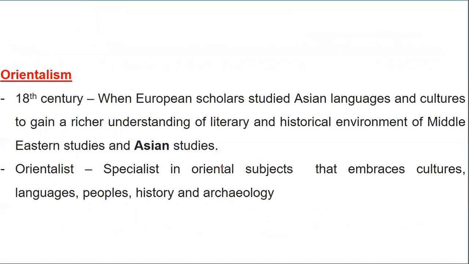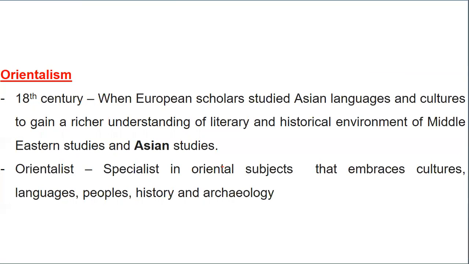Then we have the topic of Orientalism also, because Orientalism, conventional and non-conventional are part of your syllabus. So let's have a quick look at that. In the 18th century, European scholars studied ancient languages and culture to gain a richer understanding of historical and literary movements, combining Middle Eastern studies as well as Asian studies.